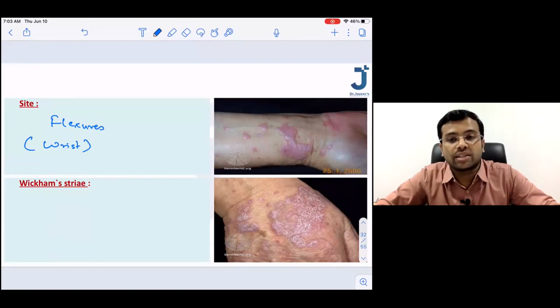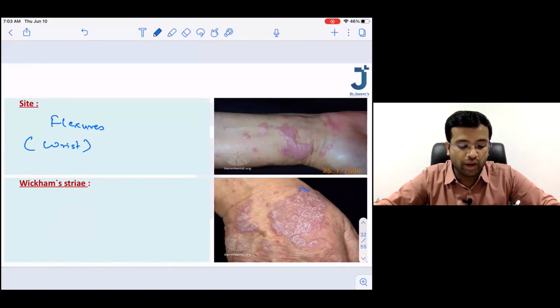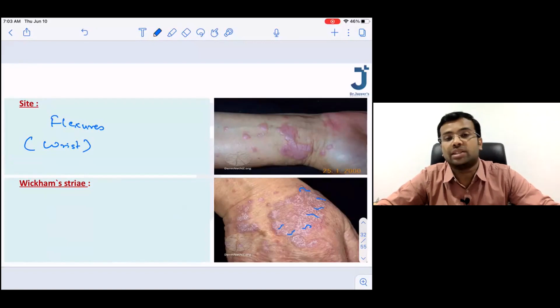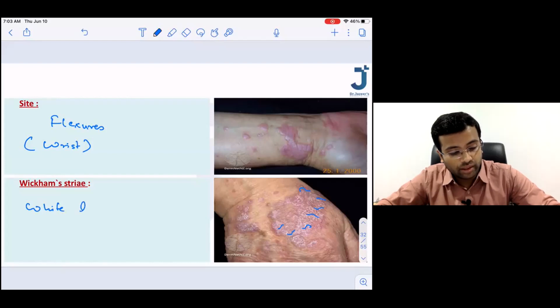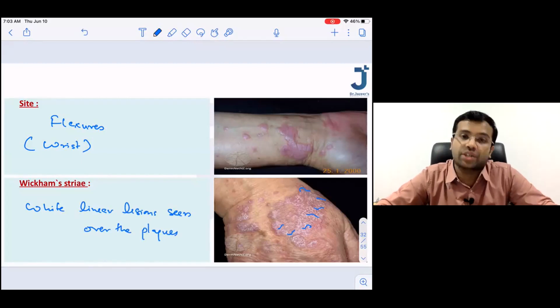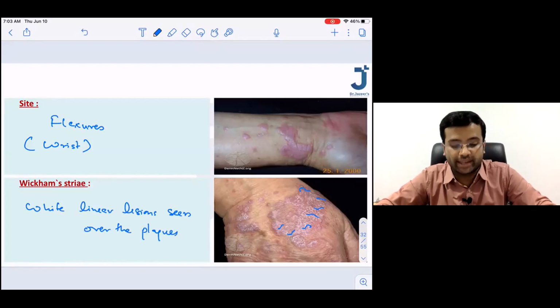And the next point that you have to remember is the Wickham's striae. Can you see there are some whitish kind of lines that you see over these lesions? So these whitish lines that you see over these lesions are called Wickham's striae. So the white linear lesions seen over the plaques are also called Wickham's striae.